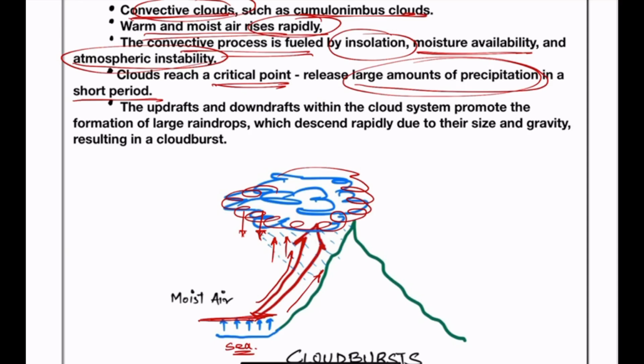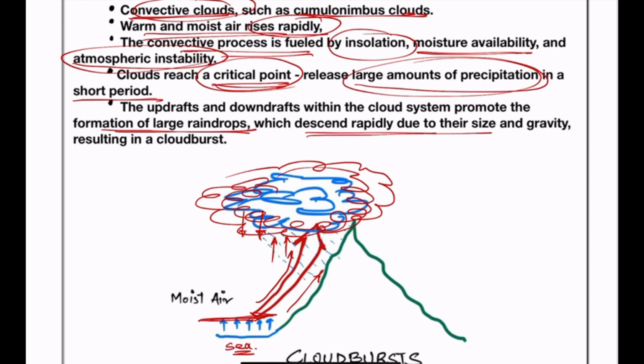So this updrafting and downdrafting happens simultaneously, because of which this cloud gets bigger and bigger. That is, the formation of cumulonimbus clouds happens. And once a critical point is reached, there is a formation of large raindrops which descend rapidly due to their size and gravity, resulting in a cloudburst phenomenon. So this is nothing but the cloudburst phenomenon.